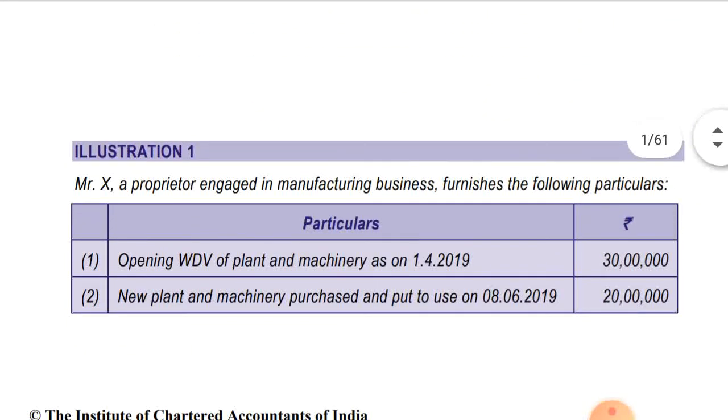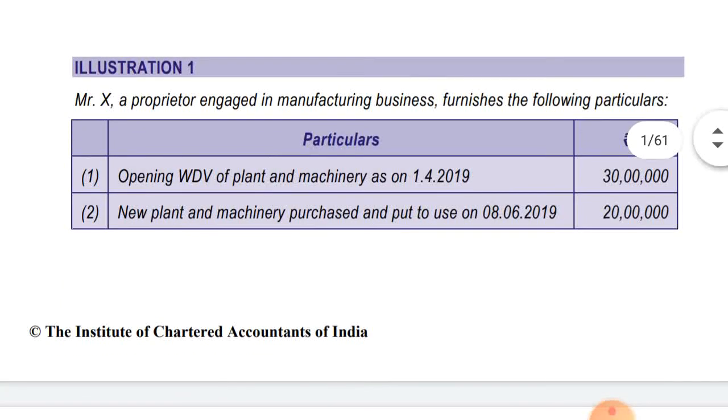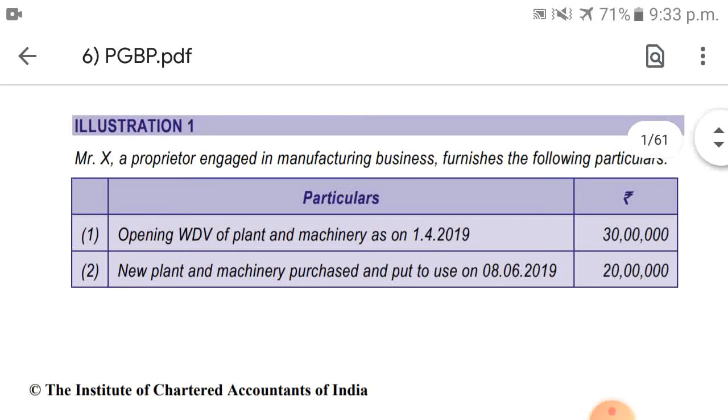Illustration number 1. Mr. X, a proprietor engaged in manufacturing business, furnishes the following particulars. Opening WDV of the plant and machinery as on 1st April 2019 is 30 lakhs. New plant and machinery purchased and put to use on 8th June 2019, that is 20 lakhs. On this, full depreciation will be charged as it is used for more than 180 days.